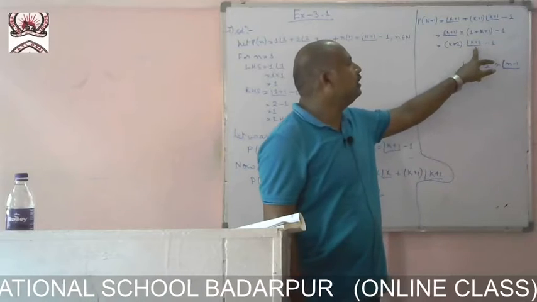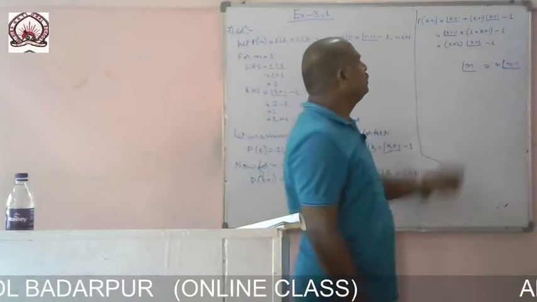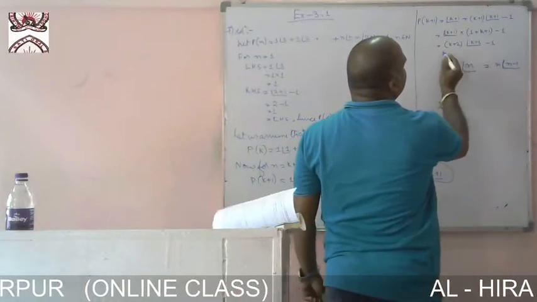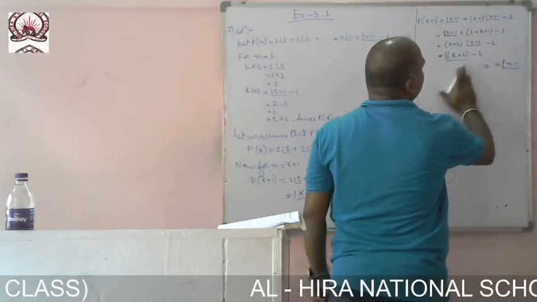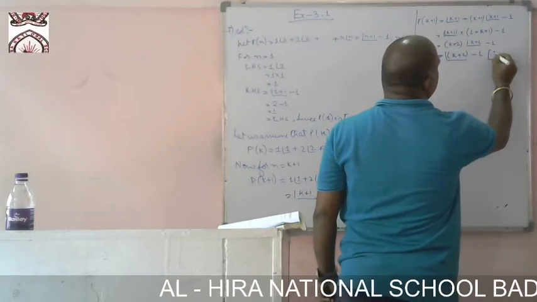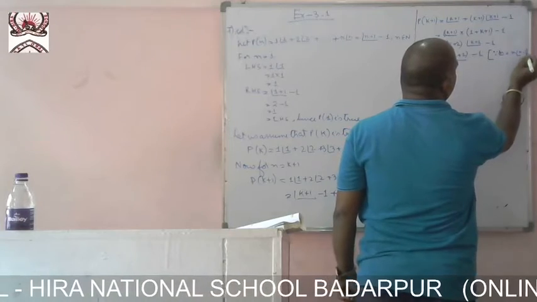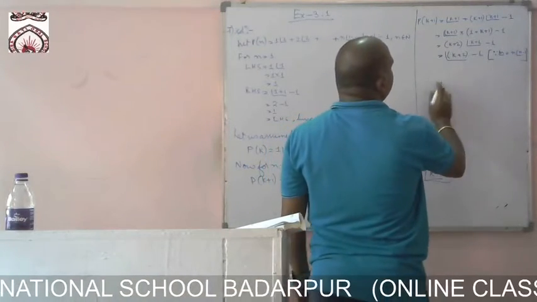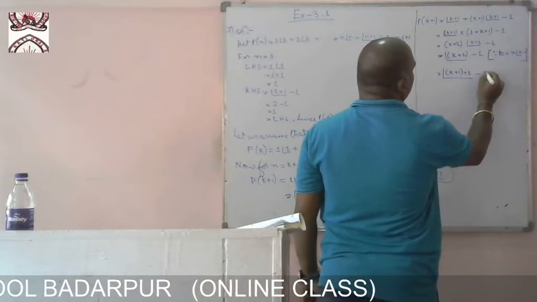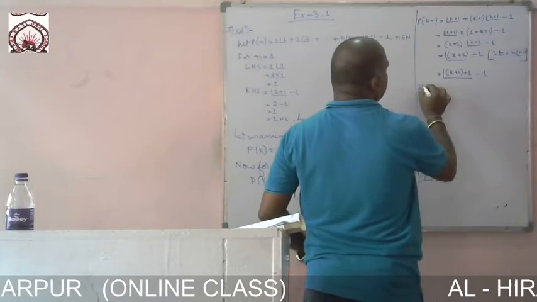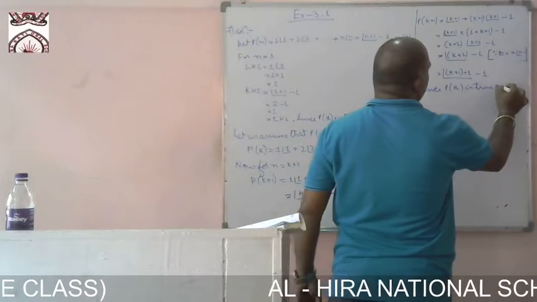So this one is k plus 1, and this can be written as k plus 2 factorial minus 1, since n factorial is n into n minus 1 factorial. So this is equal to k plus 2 factorial minus 1.